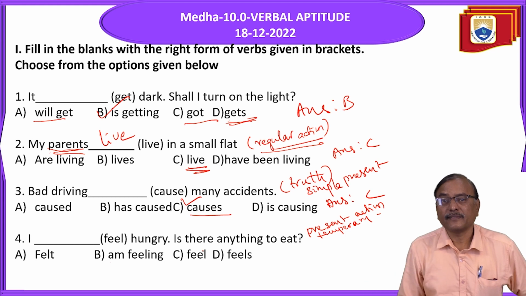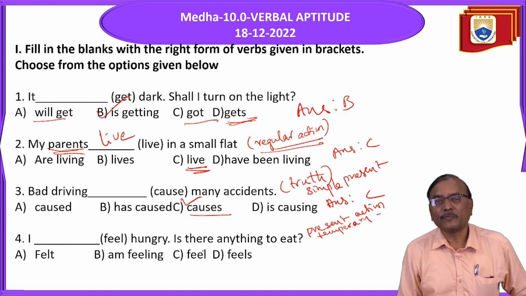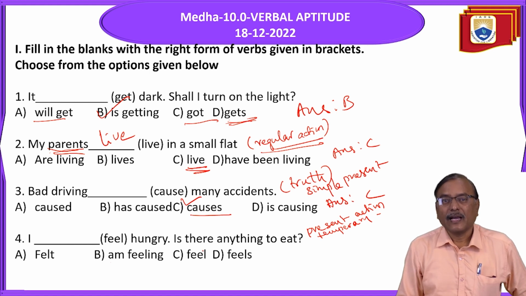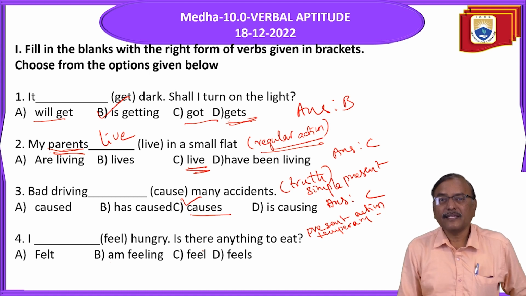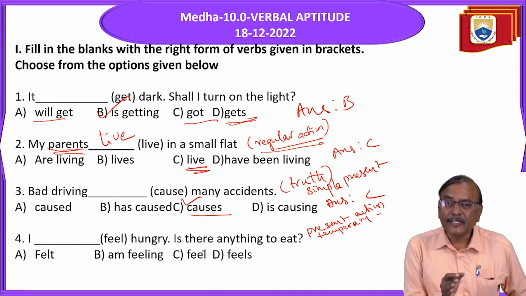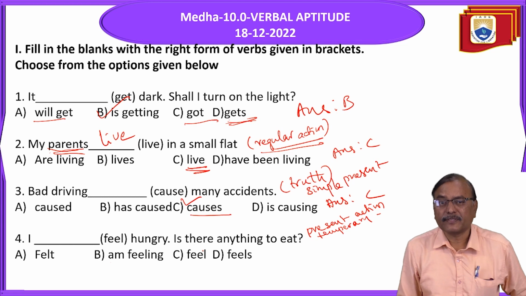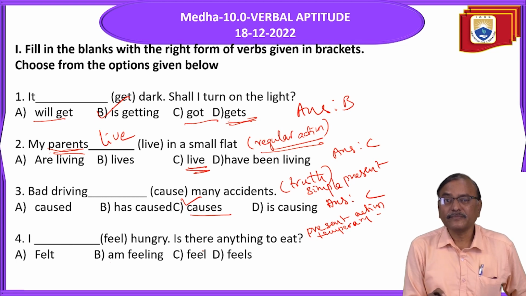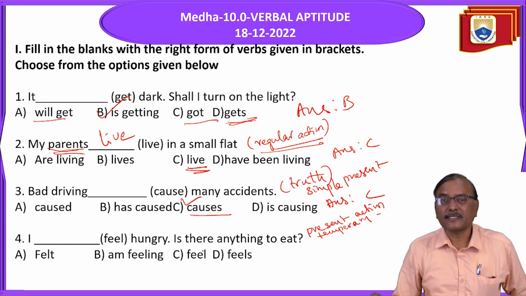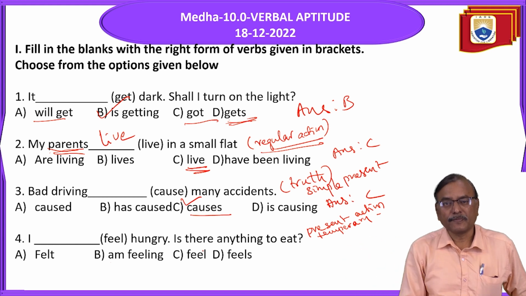It is internal. Some words like love, like, wish, hope, contain, consist, have, has. All these are stative verbs, non-progressive verbs. So don't use them in continuous tense. Instead of present continuous, use simple present tense.